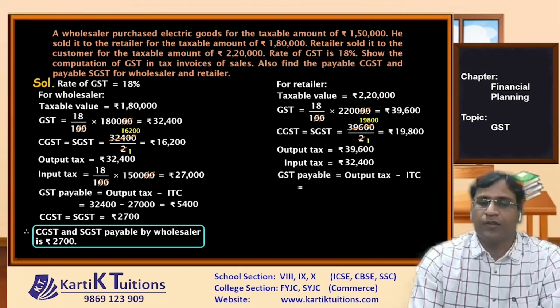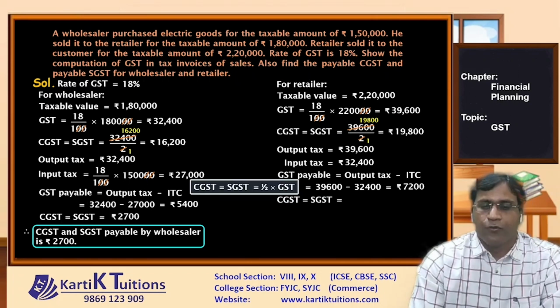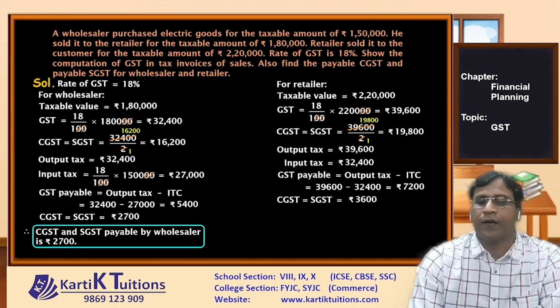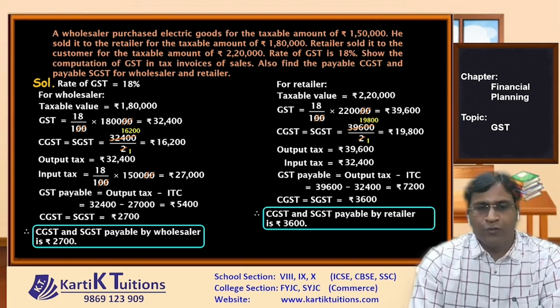So 39,600 minus 32,400 will give us ₹7,200. Now CGST SGST is half of GST, so that will become 7,200 upon 2, that is 3,600. So in other words, CGST and SGST payable by retailer is ₹3,600. I hope you have understood this concept.